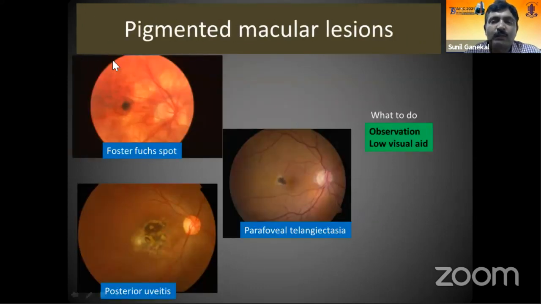The other cause for the central patch is pigmented scars in the macular lesions. If you see a myopic patient with a pigmented patch in the center of the eye, it could be Fuchs spots. Sometimes a healed central choroiditis or a posterior uveitis can cause a scar, or macular or parafoveal telangiectasia can also have pigmented clumps. All these things can produce a central patch in the eye.